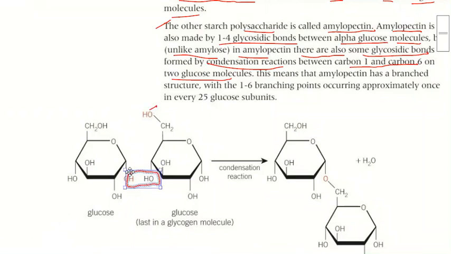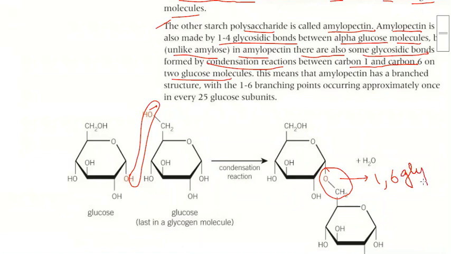Instead of water moving from the first and the fourth, water is moving from the sixth carbon. Clear? And there is a bond between H and CH2, this bond. So this bond is 1,6. This bond is known as a 1,6 glycosidic bond.